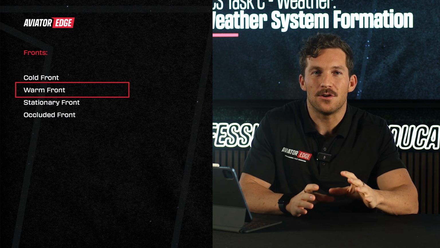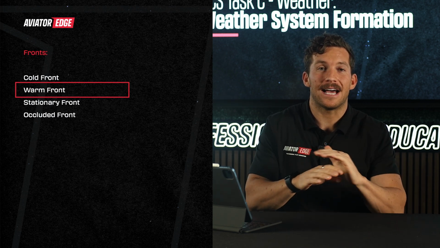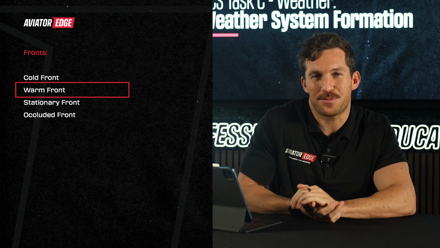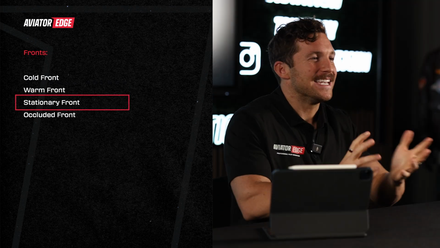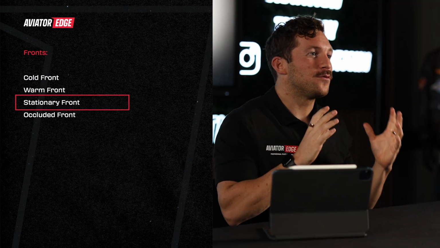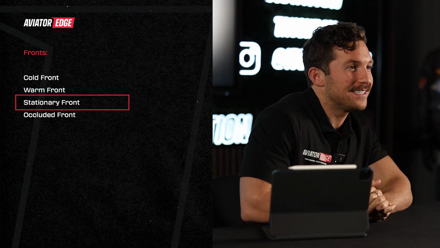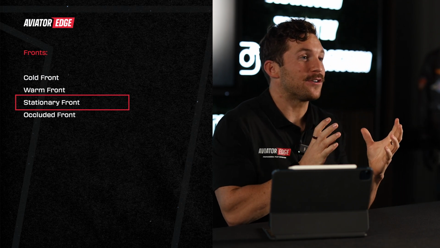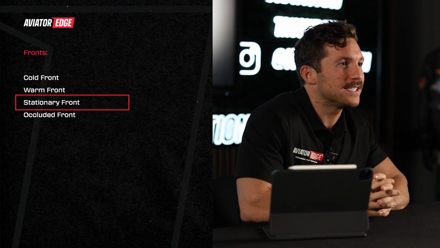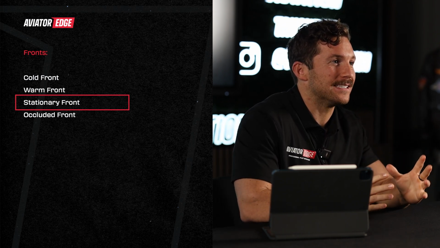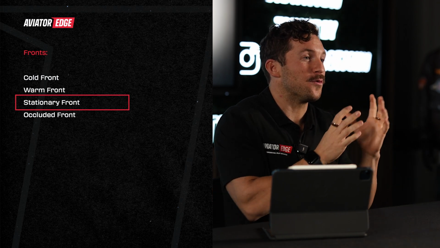Warm fronts move slowly, creating widespread layered cloudiness, precipitation, and temperature fluctuations. Stationary front. This forms when the forces of two air masses are relatively equal, resulting in a stationary boundary. This front influences local weather for extended periods, leading to a mixture of conditions found in both warm and cold fronts.